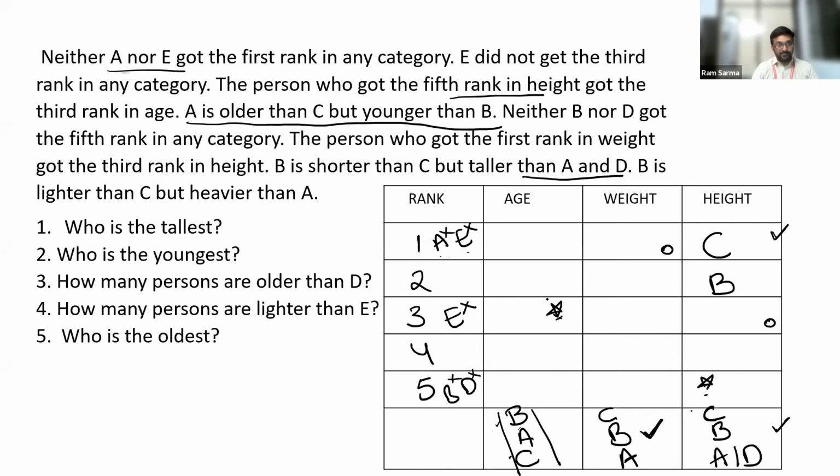Yes. Let us look at the next one. Thank you, one and all. CB. Now, we are left with three members. We have fixed the positions of C and B. Now, we are left with three members, A, D, and E. If you look at E, my question is, can E get the third rank in age?